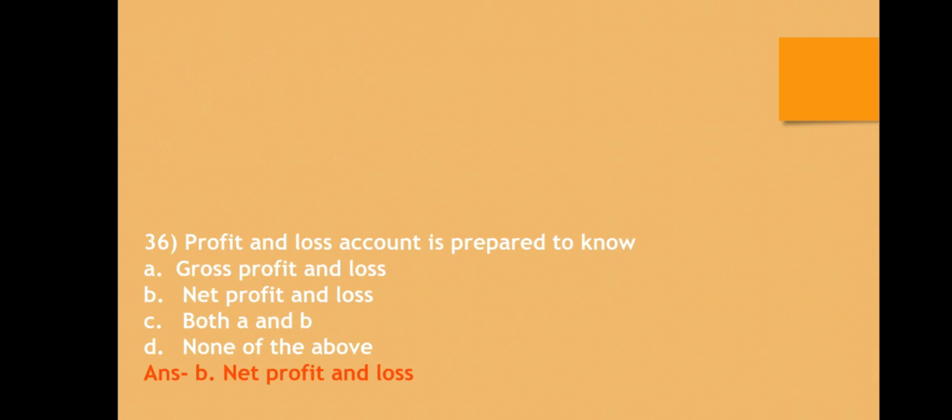Question number 36. Profit and loss account is prepared to know: A. Gross profit and loss, B. Net profit and loss, C. Both A and B, D. None of the above. The correct answer is profit and loss account is prepared to know net profit or net loss.